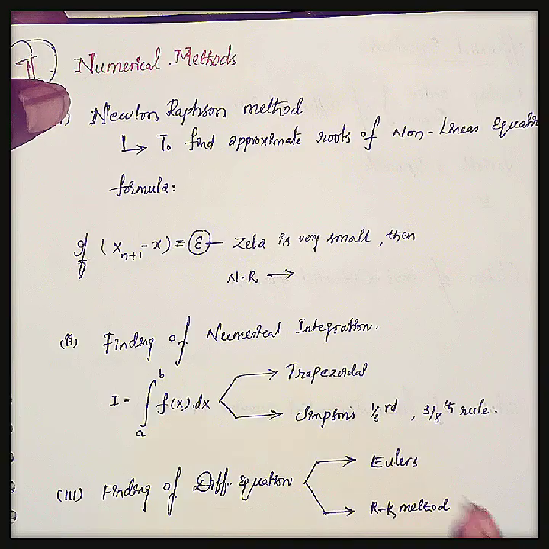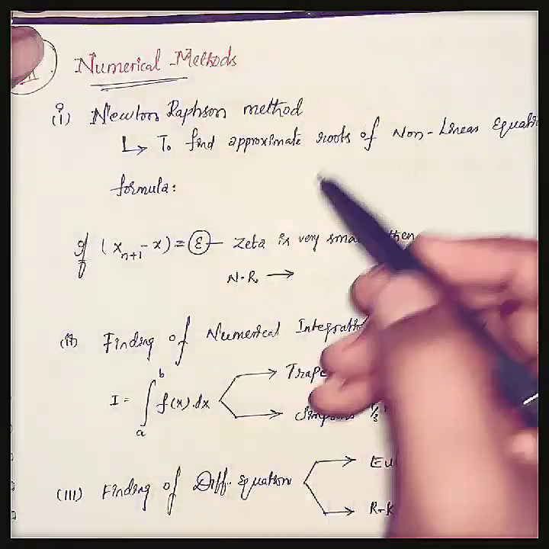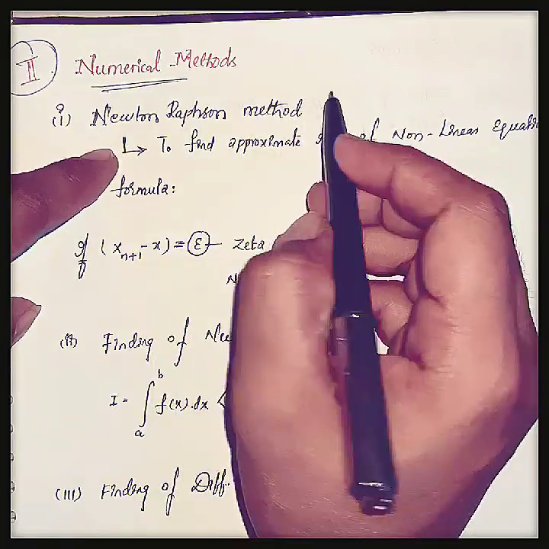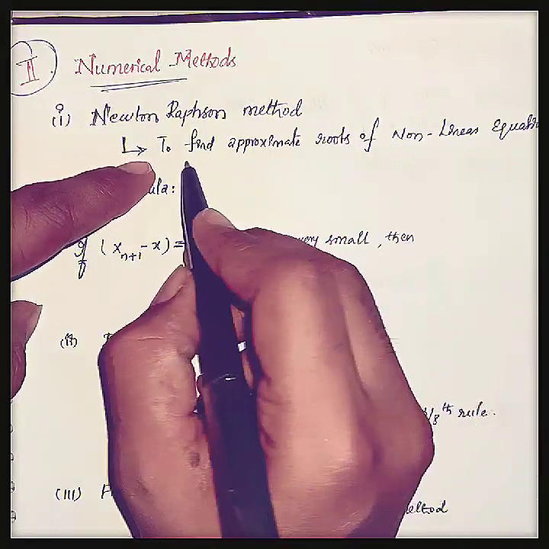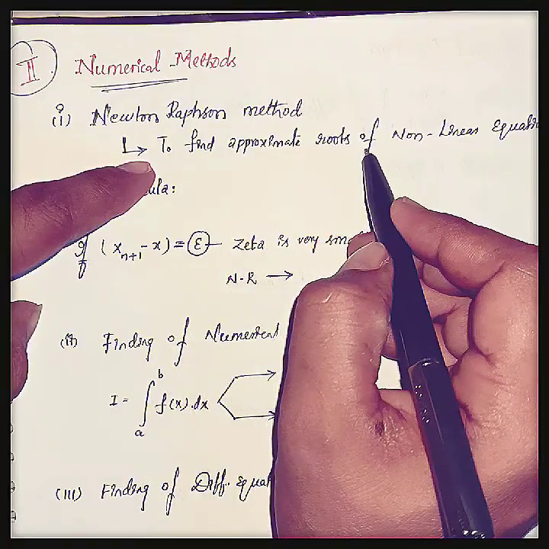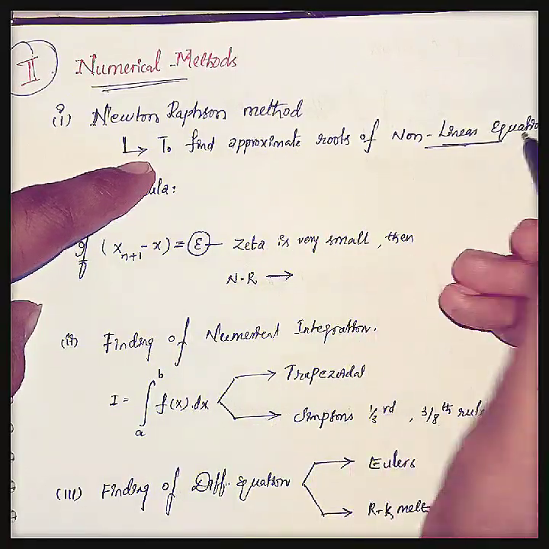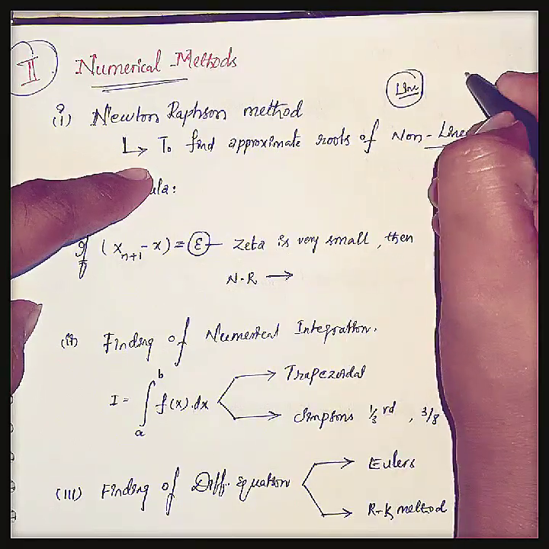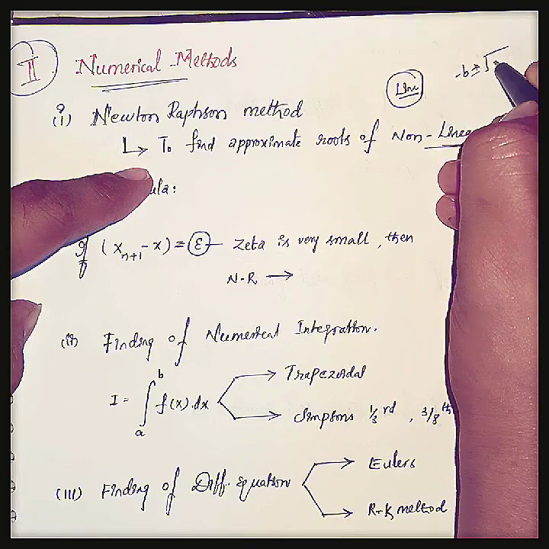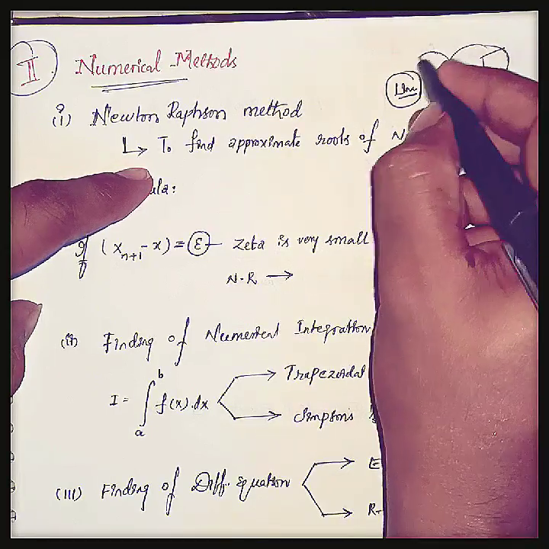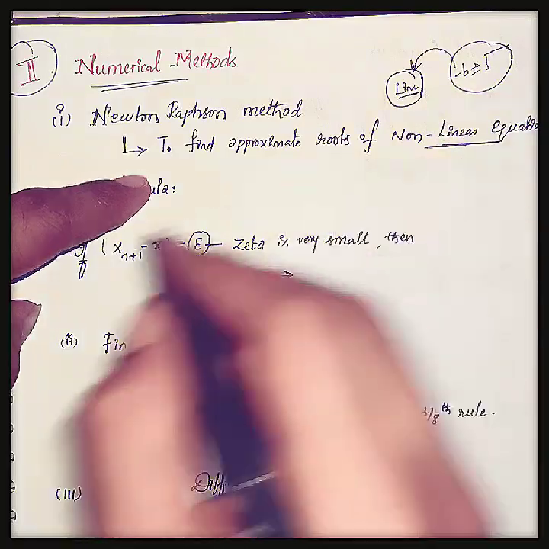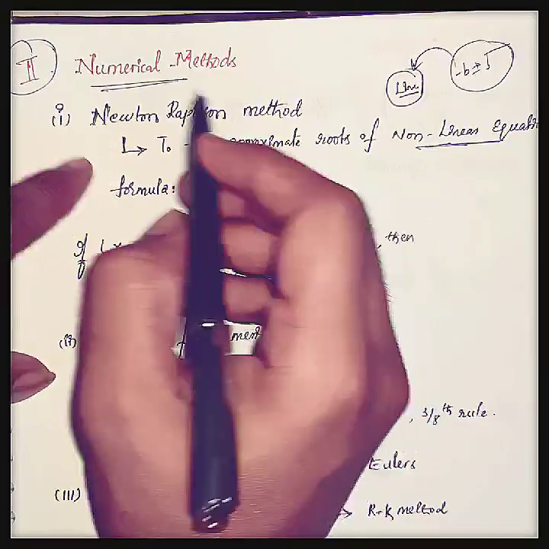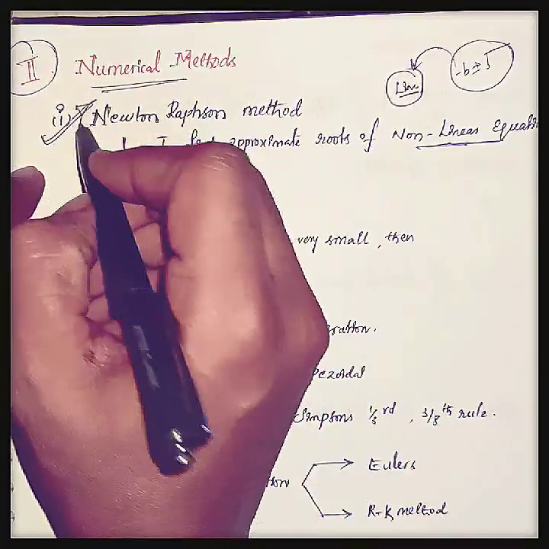And the next chapter is numerical methods. Here the first most important point is the Newton-Raphson method. This Newton-Raphson method is used to find the approximate roots of nonlinear equations. For quadratic equations we use directly the formula minus b plus or minus square root of b squared minus 4ac, by 2a, to calculate the roots. But for nonlinear equations we should use the Newton-Raphson method. This is most important in numerical methods. Every year they are asking in GATE.